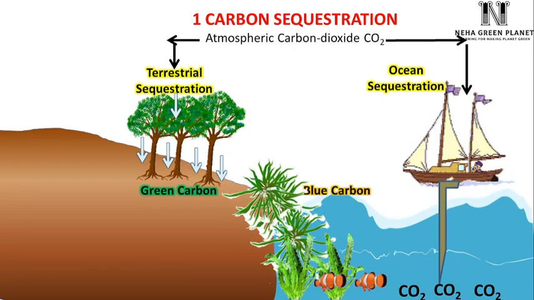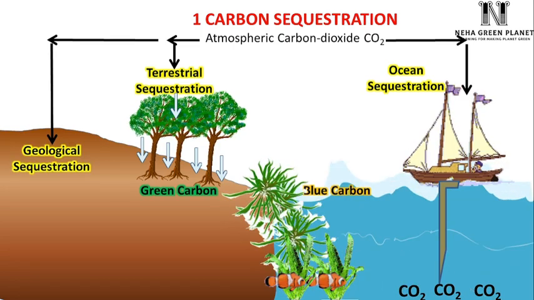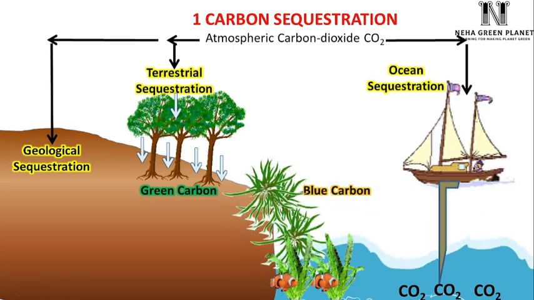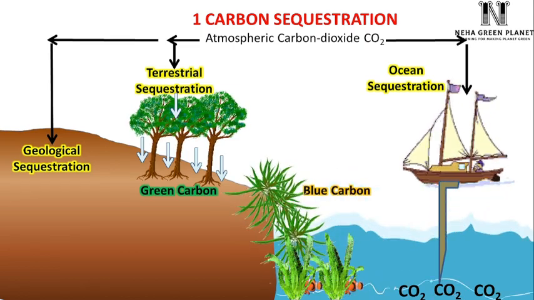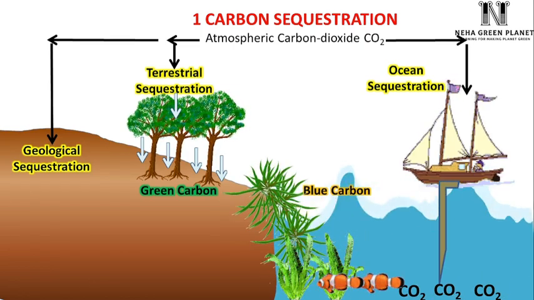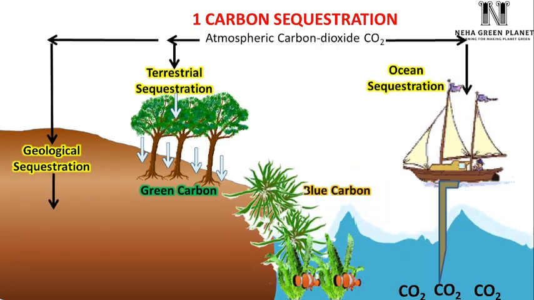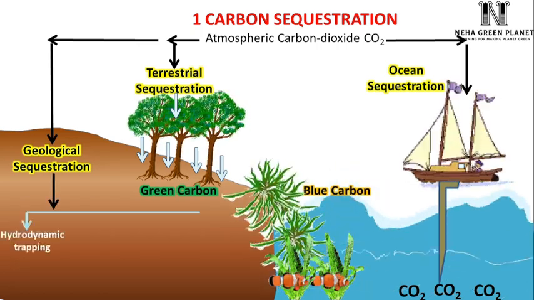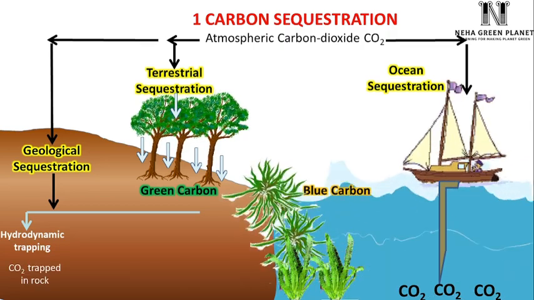Further, the third process of carbon sequestration is known as geological sequestration. This is the method in which we capture carbon and put it in rock or minerals. The first method within geological sequestration is hydrodynamic trapping, in which CO2 is trapped in rock.